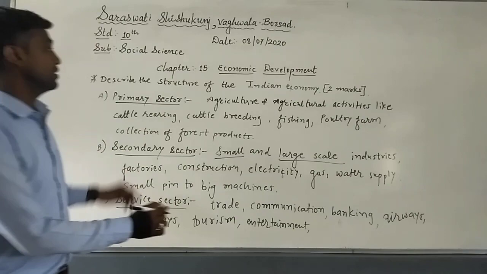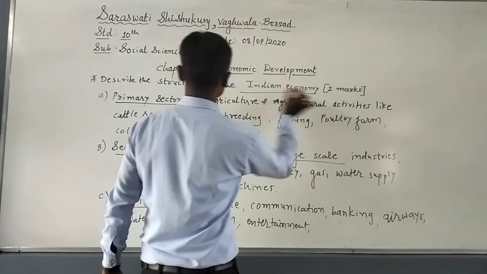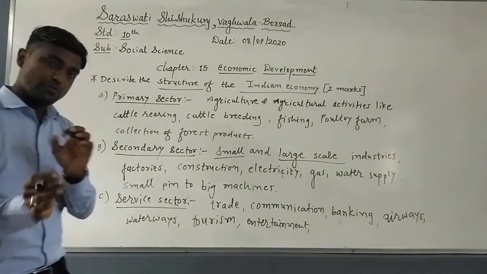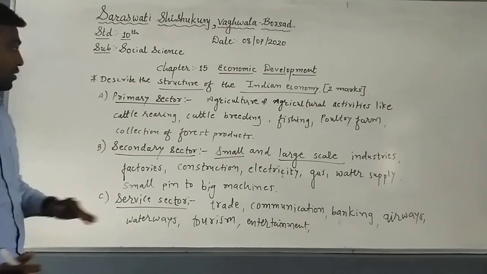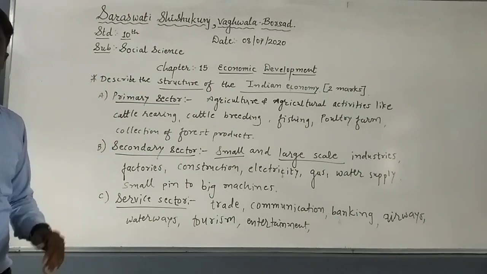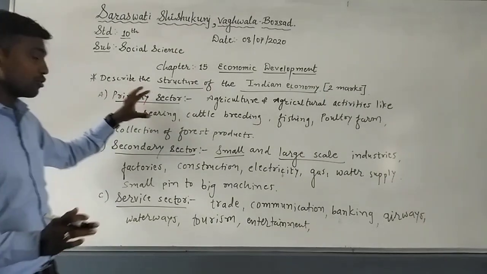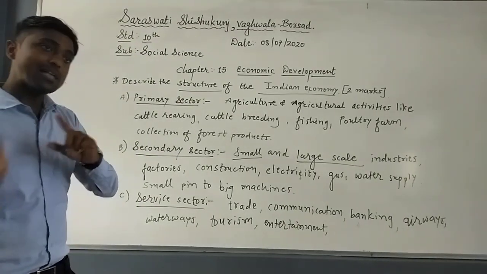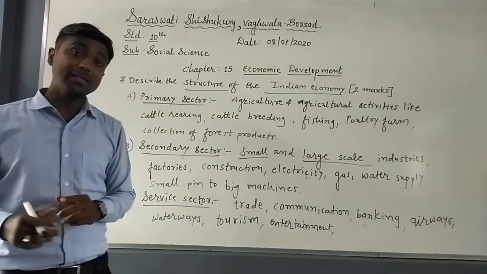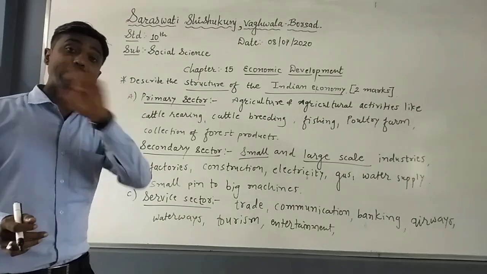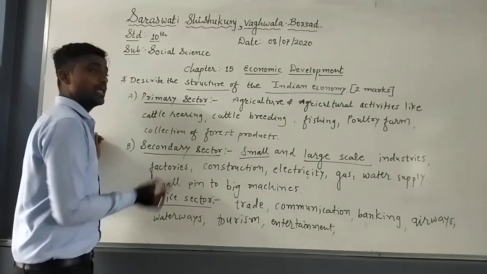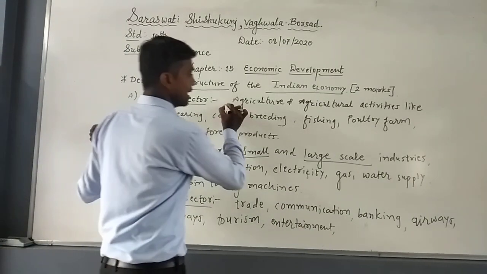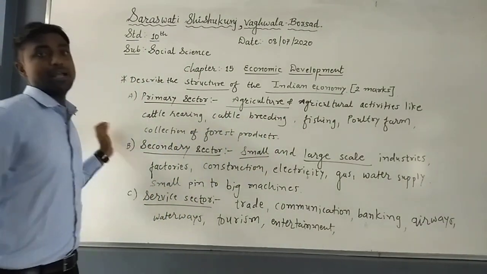So students, here we have discussed the 2 marks question: the structure of the Indian economy, which is divided into three sectors. Now let us talk a little more about it. The primary sector generally has the largest occupation in developing countries. In the last videos we talked about features of a developing economy, including dependence on agriculture. Generally in developing countries, the majority of people have agriculture as their main occupation, which means they are engaged in the primary sector.